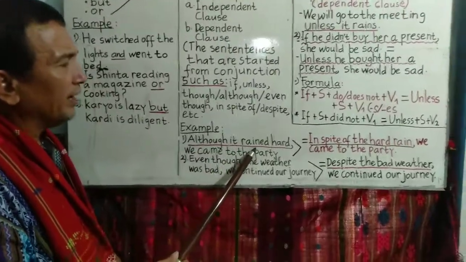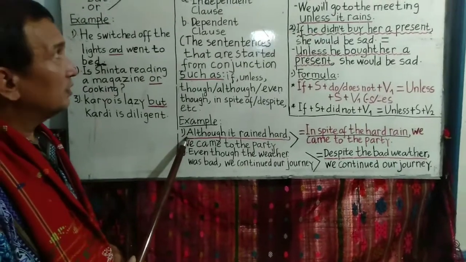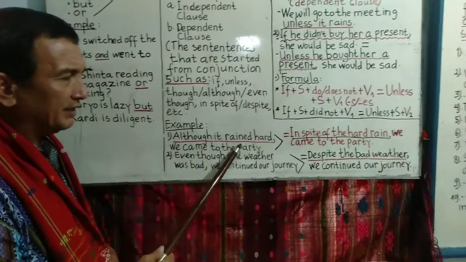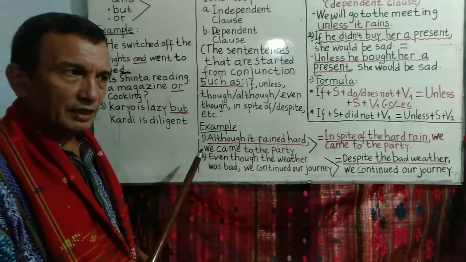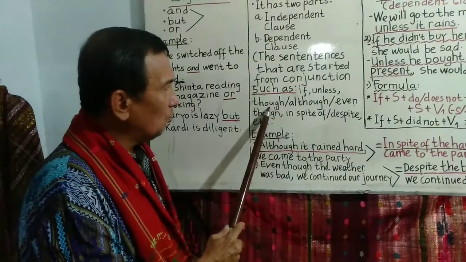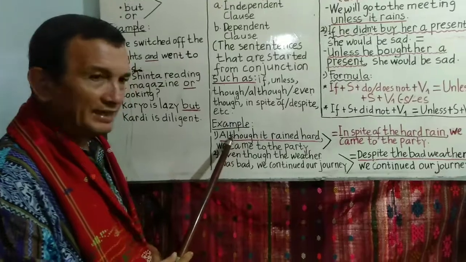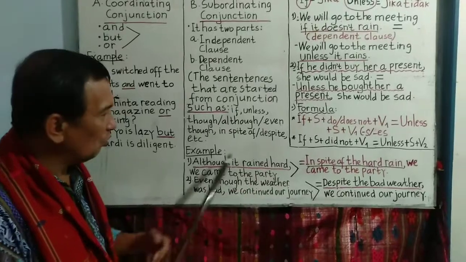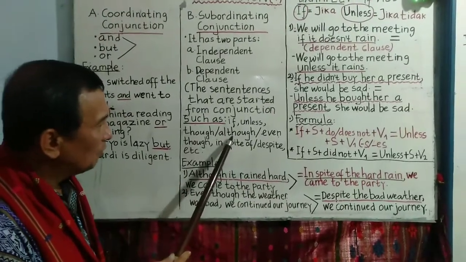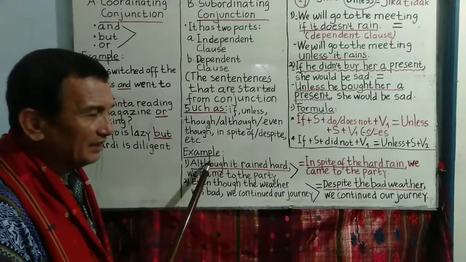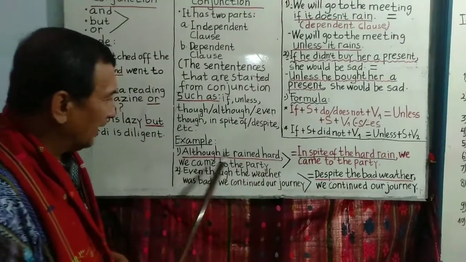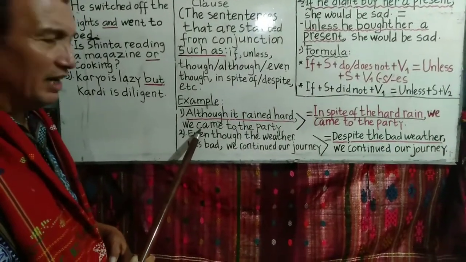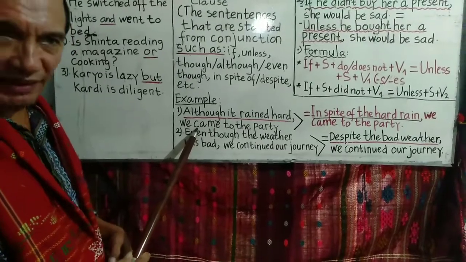Although it rained hard. You can see although is a subordinating conjunction, followed by a sentence. Jadi ciri-ciri although, though, even though itu setelah dia diikuti oleh kalimat. Then we came to the party. This is the main clause. And this sentence is a complex sentence.